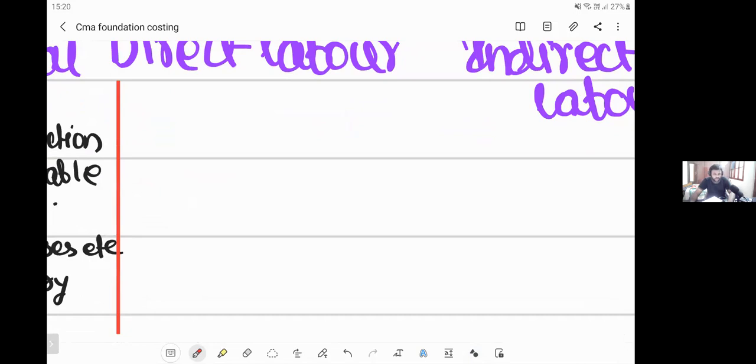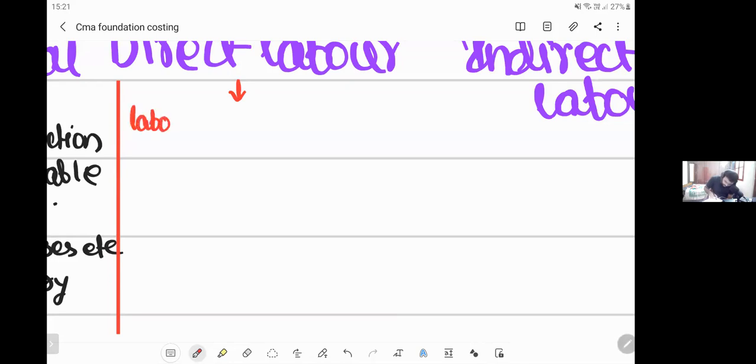Any workforce who are directly associated with the production are called direct laborers. Or I can say labor who are actually engaged in the production or manufacturing, we call it direct labor. Okay, now let us write it. Labor who are engaged with actual production of a product or carrying out of an operation are called direct labor.